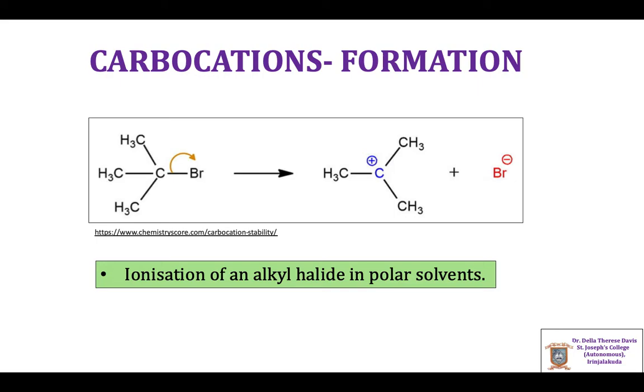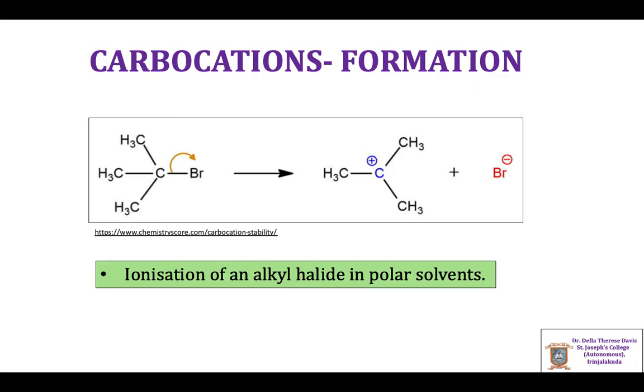The formation of carbocations. Carbocations are formed by heterolytic cleavage of covalent bonds in which carbon is connected to an atom or group which is more electronegative than carbon. During heterolysis, the more electronegative atom or group departs carrying both the bonding electrons, leaving behind a species which has a carbon carrying positive charge.